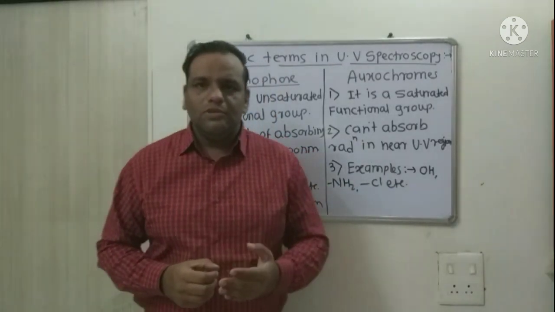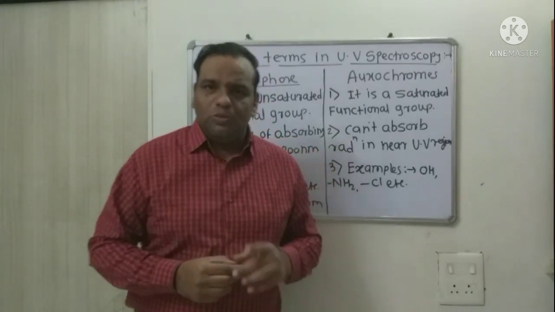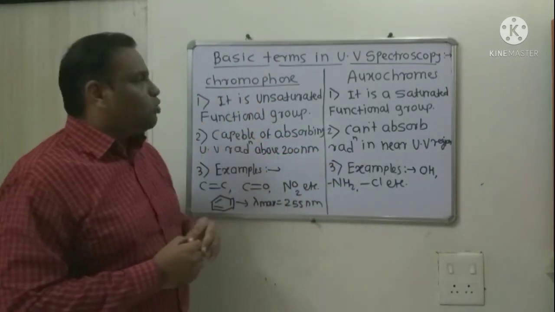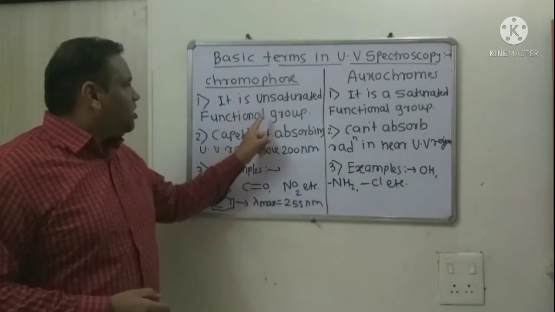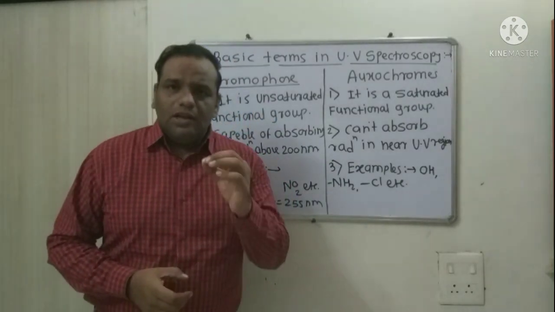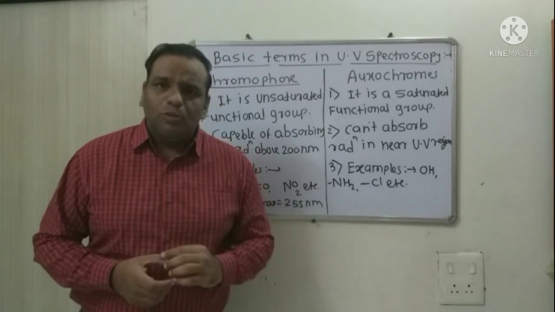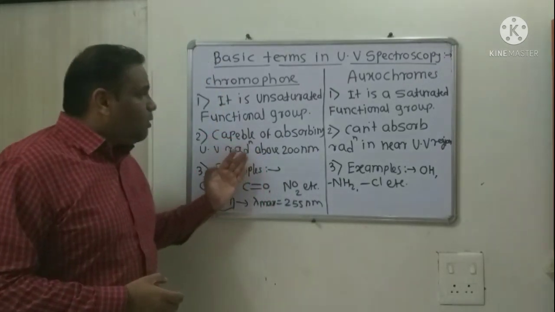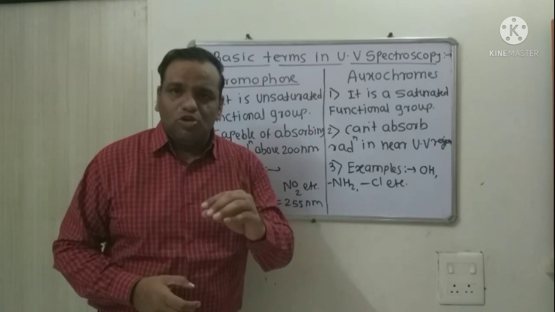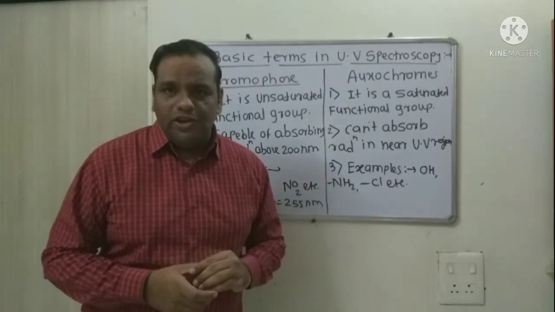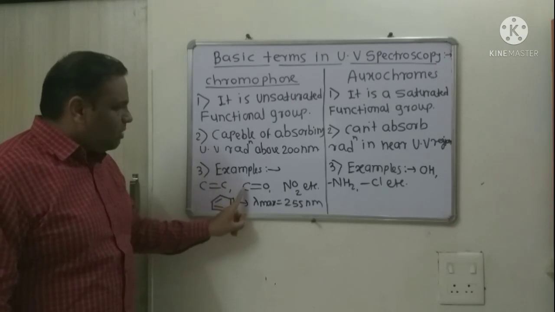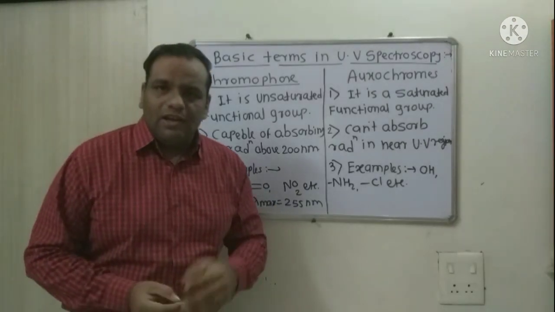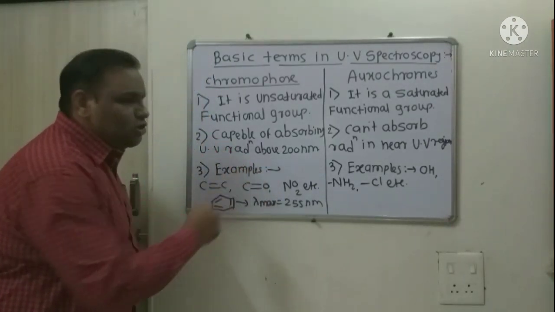The different terms which are used in UV spectroscopy. First term is chromophore. Chromophore is an unsaturated functional group. It can absorb UV radiation above 200 nanometer, that is, it can absorb UV radiation in the near UV region. Examples of chromophores are C double bond C, C double bond O, nitro group, etc. As you can see, all these are unsaturated groups.